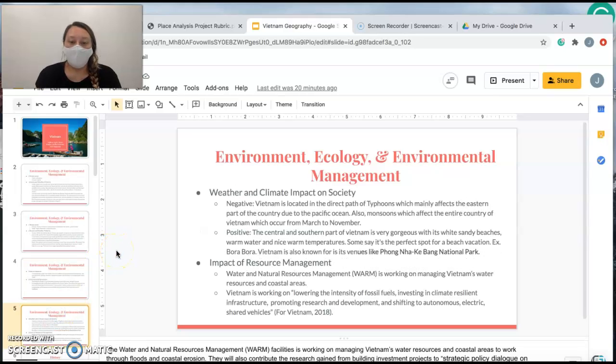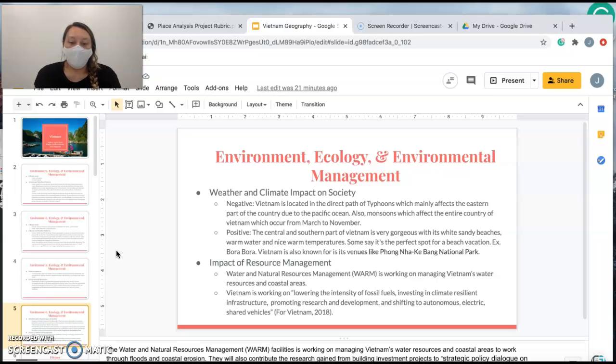So the weather and the climate impact on society. The negative impacts are that Vietnam is located in the direct path of typhoons, which mainly affects the eastern part of the country due to the Pacific Ocean. Monsoons affect the entire country of Vietnam during March to November. The positive impact is that the central and southern part of Vietnam is very gorgeous with white sandy beaches, warm water, and nice warm temperature. It's a perfect spot for a beach vacation, and an example is Bora Bora.